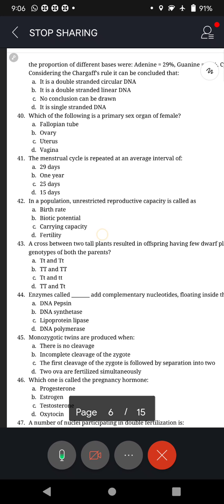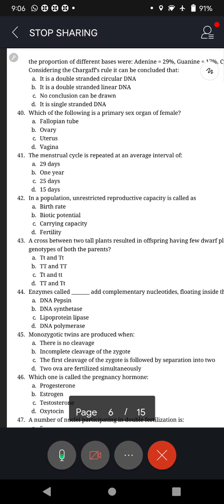Unrestricted reproductive capacity of a population is called biotic potential. Having coitus with opposite partners may lead to pregnancy and cause a number of problems to the individual as well as society. Population doom will be because of that.